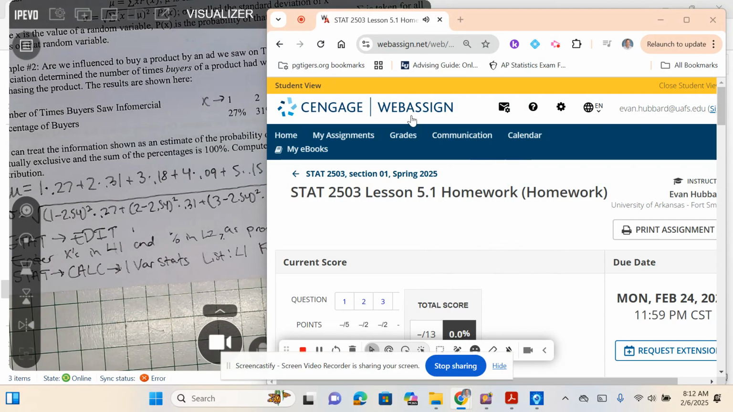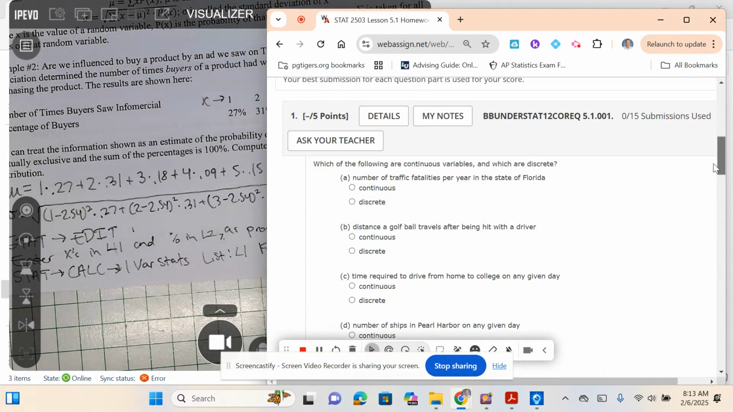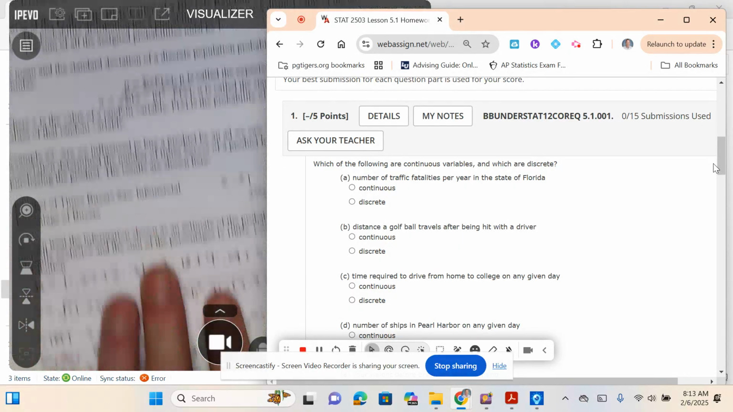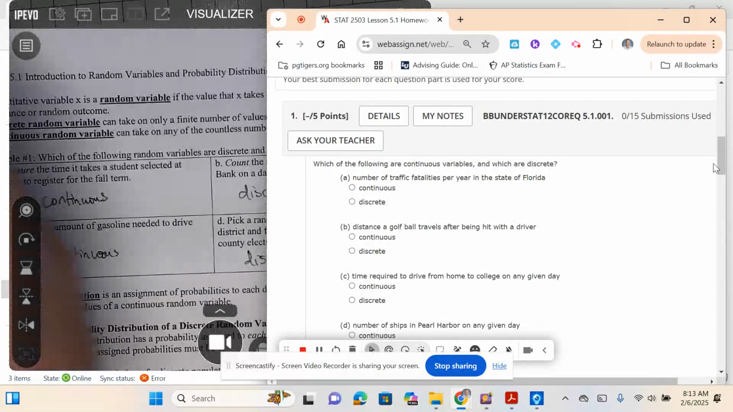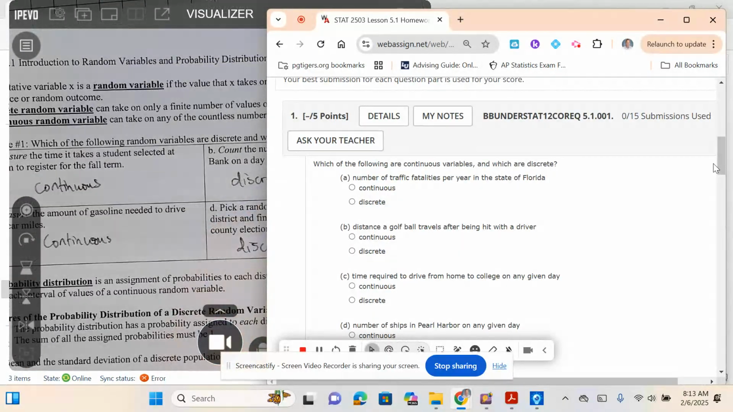All right, so we're going to look at 5.1 homework. The first thing we want to do here is look at different variables, I believe, and classify them as discrete or continuous. We talked about this in the notes. Remember, a discrete variable takes on a countable number of values. You wouldn't have a decimal with a discrete variable, like 1, 2, 3, 4. A continuous variable could have a decimal. Okay, so those are just some things to think about.